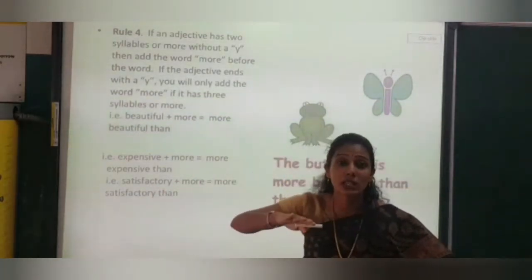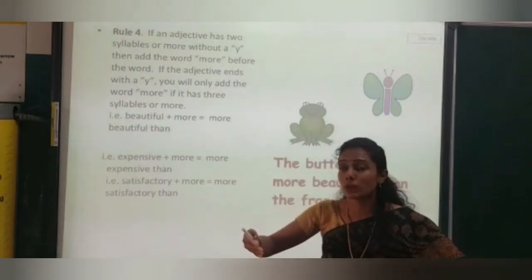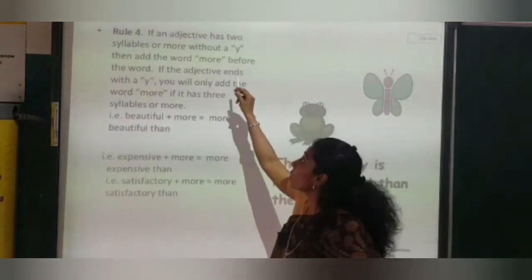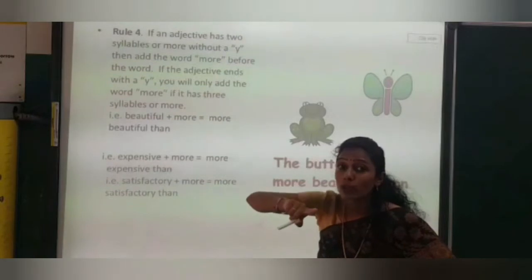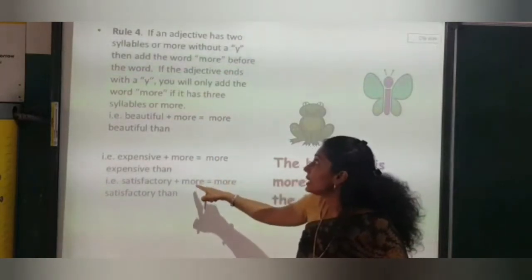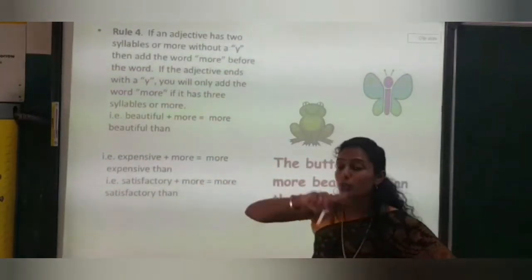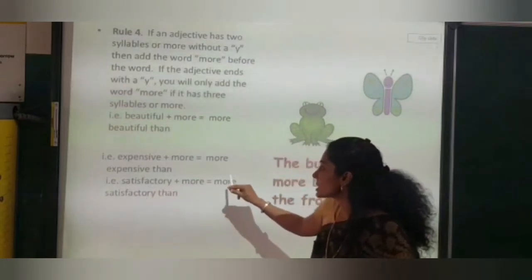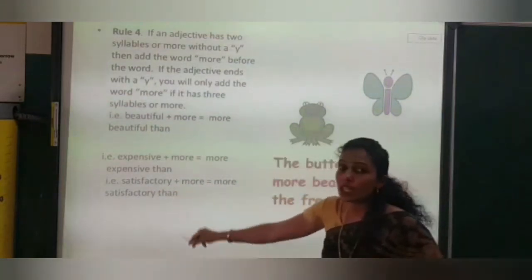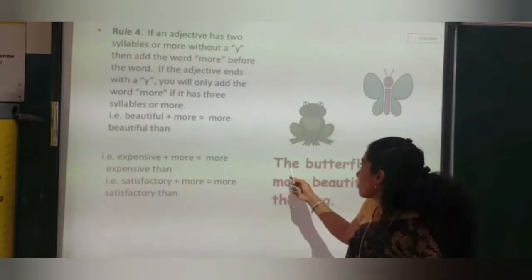Satisfactory, we have 4 syllables. If we have more than 2 syllables and without a y consonant, we add the word more before the adjective, that is, more satisfactory than. Now see the example given.